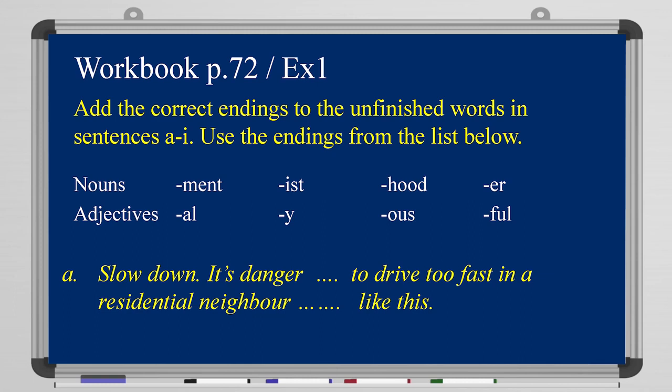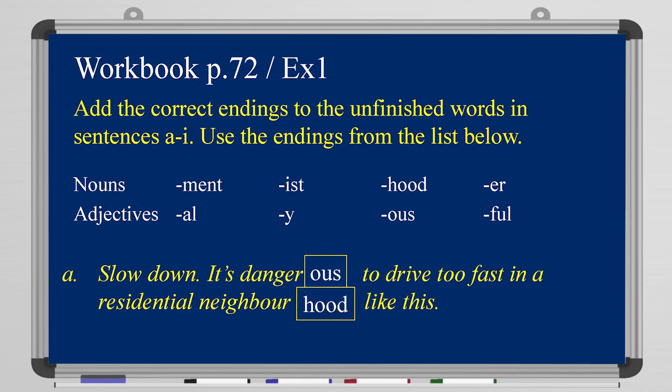A, slow down, it's danger to drive too fast in a residential neighbor like this. So we have two blanks in one sentence. We want to use the suffixes in the box above to put them in the sentences here. So, slow down, it's dangerous to drive fast in a residential neighborhood like this. So we added two suffixes to change the meaning and the part of speech of the word.